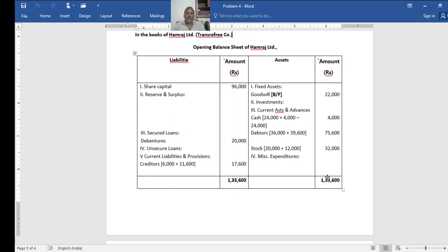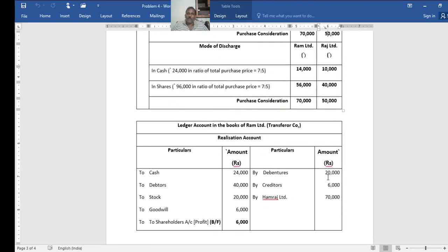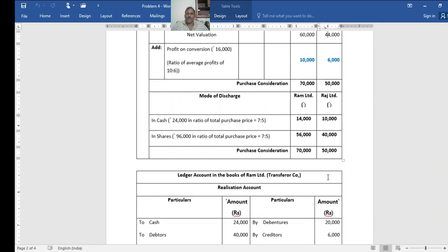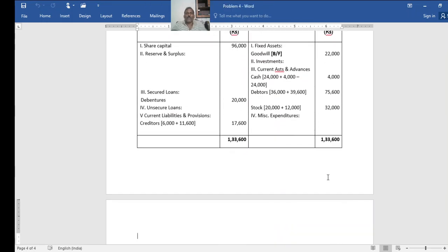Then when we come to the liabilities, at first, share capital: you can say 9,600 shares of rupees 10 each. You see there, the purchase consideration is settled in the form of shares. See, 56,000 worth of shares to Ram Limited and 40,000 worth of shares to Raj Limited, total of which is 96,000.